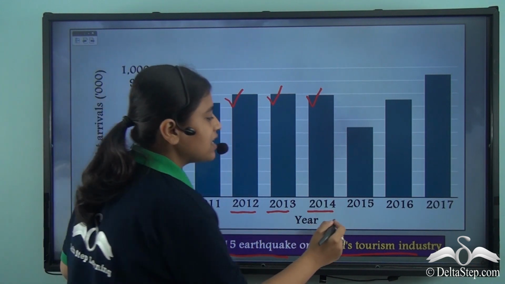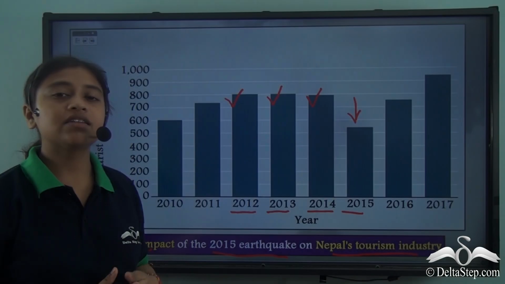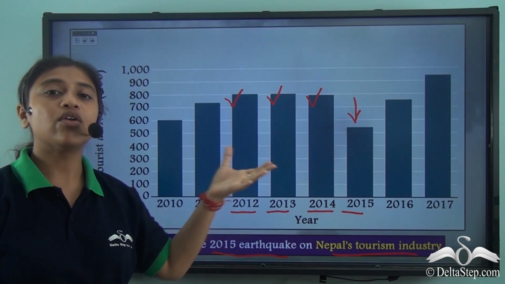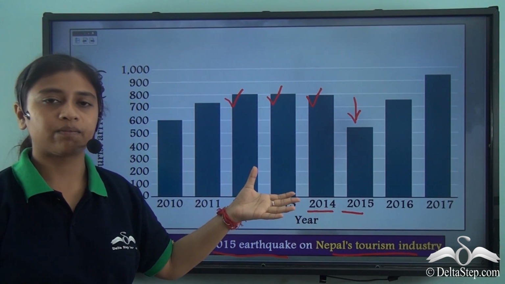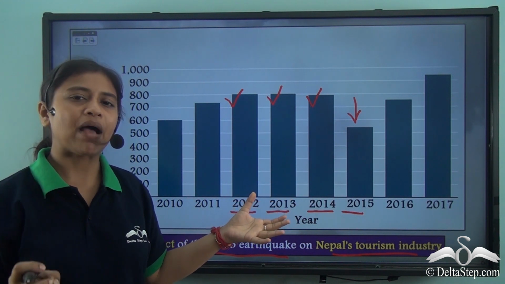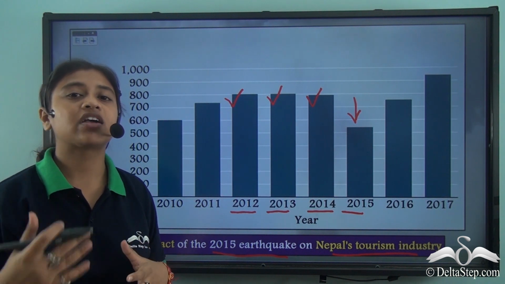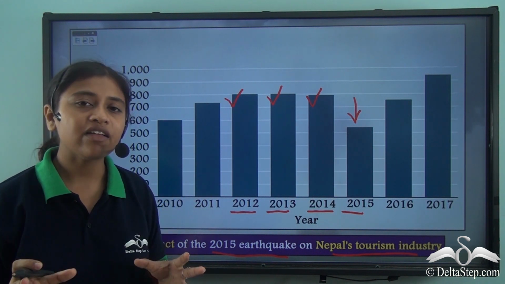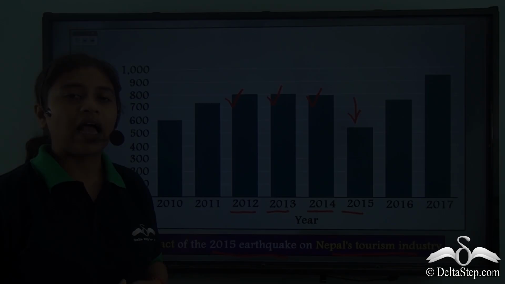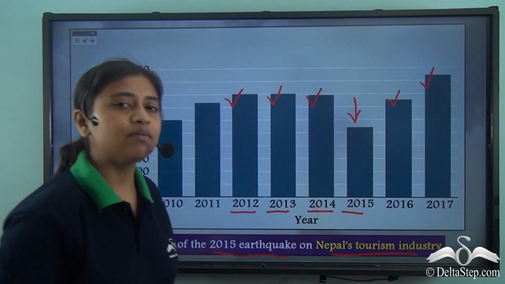In 2015, there was a major drop in the number of tourist arrivals. That is, from 8 lakh tourist arrivals, it went down to 5 lakhs. So the tourism industry was definitely heavily impacted by the 2015 earthquake. However, over the years, after recovery took place and there was relief provided to the people of Nepal, they got back to their game of tourism, and now they are eventually flourishing again in the tourism industry.